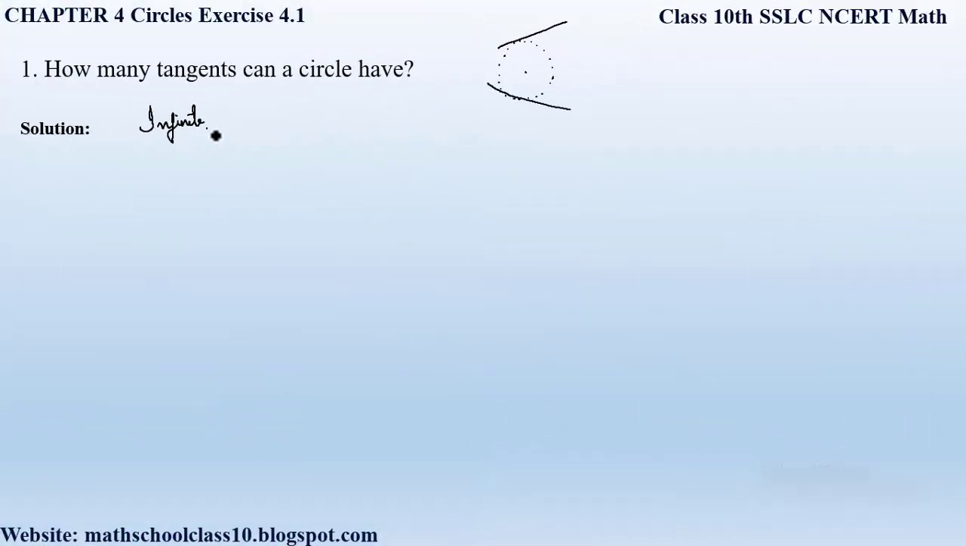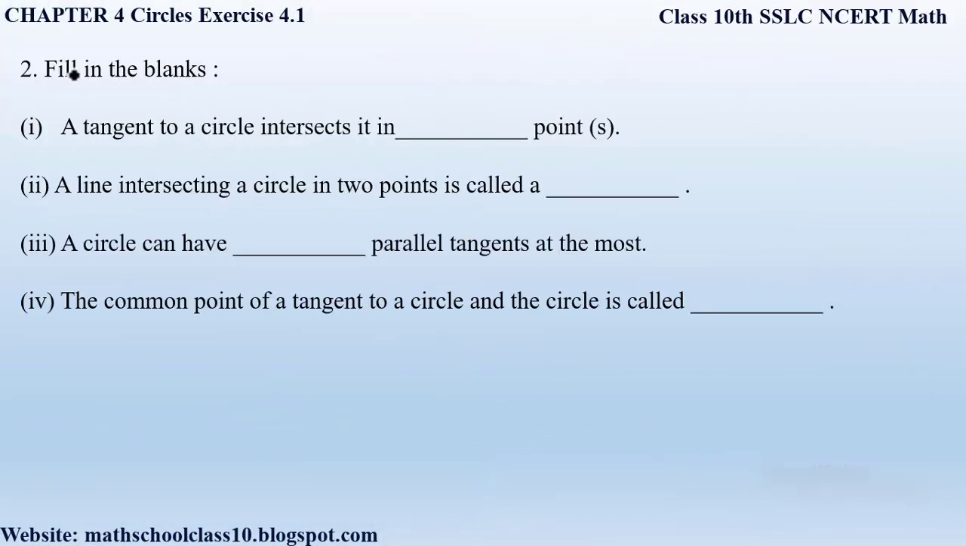So moving to our next question, that is question number 2, fill in the blanks. Our first question here is, a tangent to a circle intersects it in dash point. So as I explained to you, a circle and a tangent intersect each other at a single point. So therefore here our correct answer is, it intersects it in a single point.